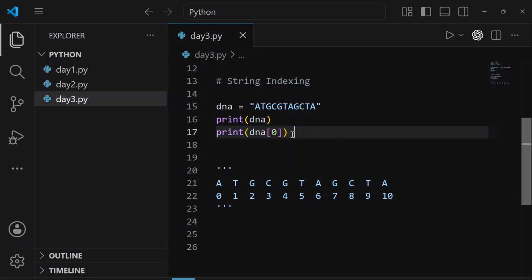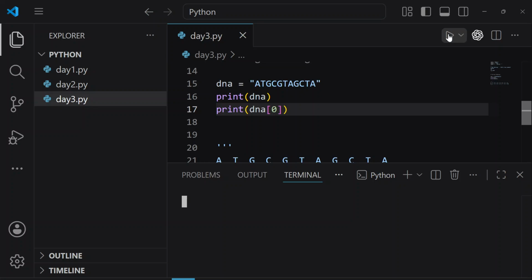Now tell me, do we understand this line of code? Yes, sir, very good. What about other students? Do we understand this line of code? So here, what does it mean? This is my variable DNA, which has this value, and in this value, I want to access the character which is at position number 0, and here A is at position number 0. So let's run this program.